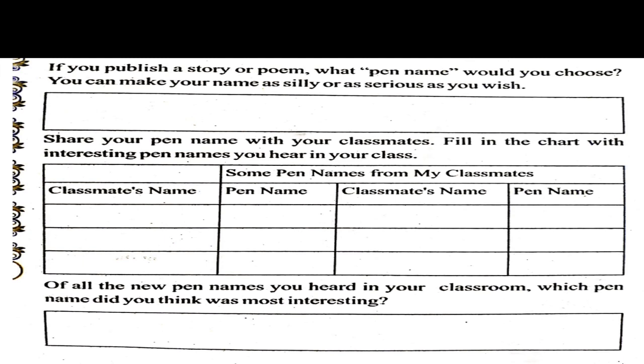So in the first column you have to choose a pen name for yourself. In the second column, if you are given a chance to choose a pen name for your friend or a classmate, what pen name will you use? So here about 6 columns are given. In the first column you have to write the classmate's name, and in the second column you have to write his or her pen name.